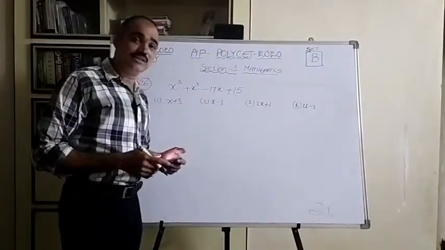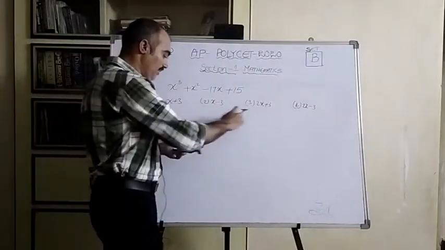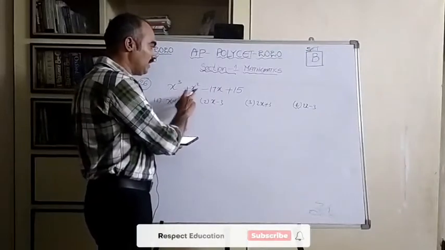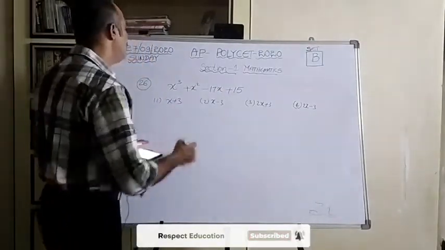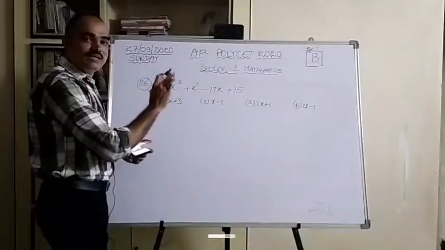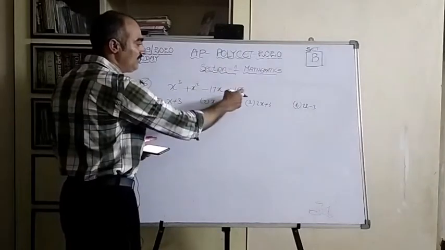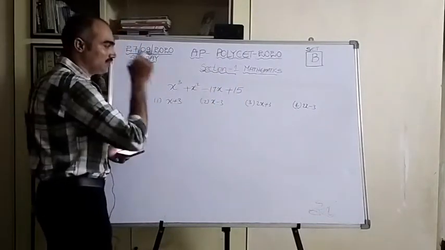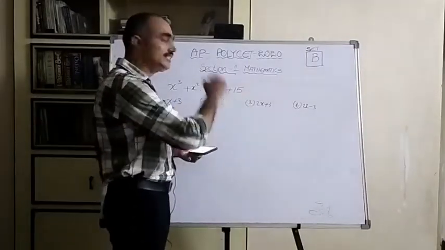Now the next question, that is question number 26. Which of the following is a factor of the given polynomial x cube plus x square minus 17x plus 15? It's very easy to solve. See, in place of x if you write 1, it is 1 plus 1 is 2, 2 plus 15 is 17, 17 minus 17 is 0, so x equal to 1 is a root, so x minus 1 is a factor.